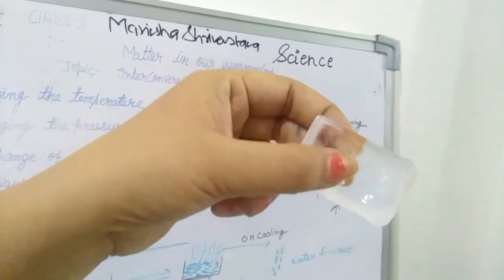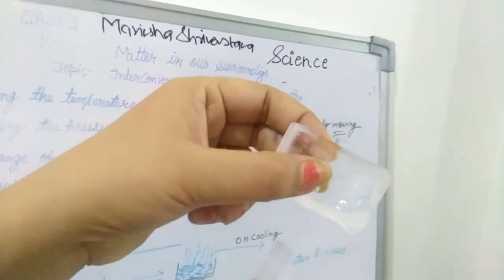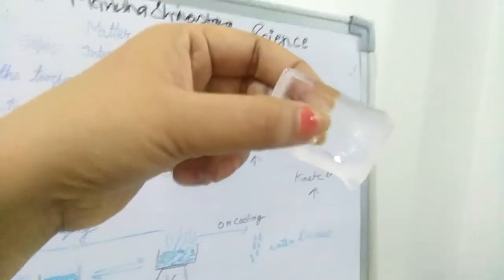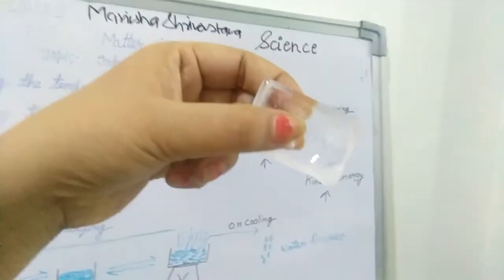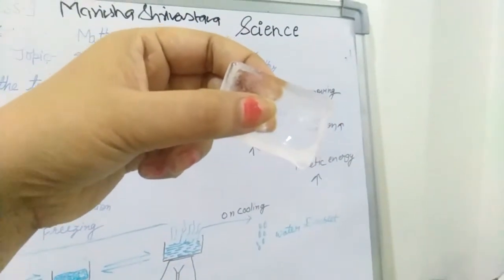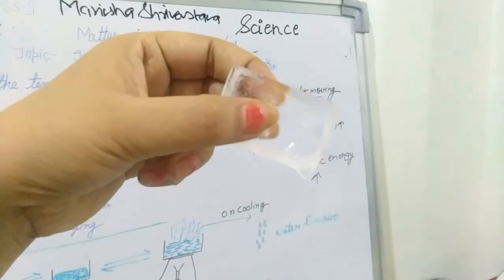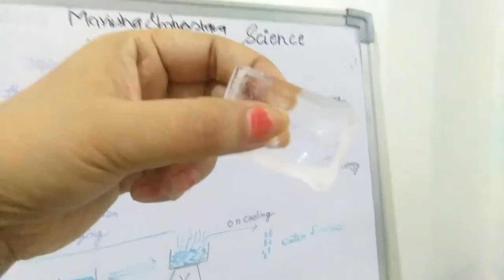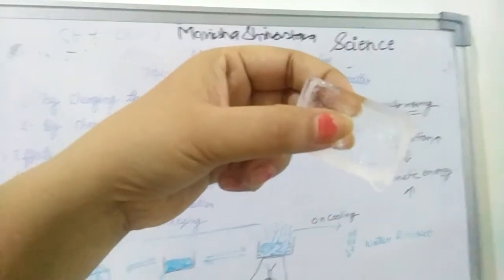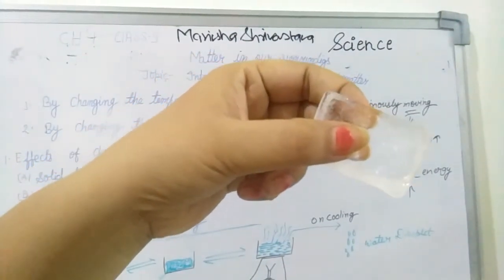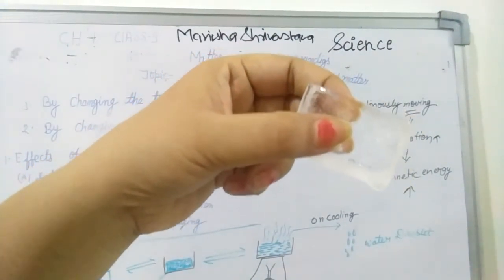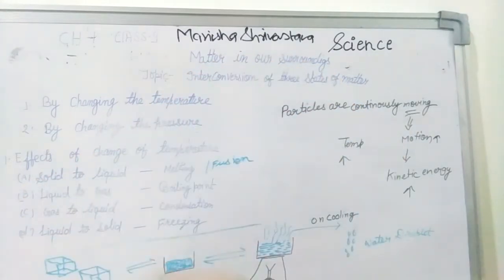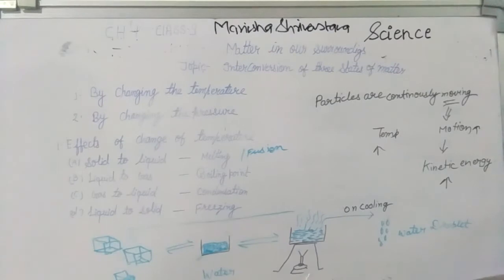So the temperature at which a solid starts to melt and become a liquid is called the melting point. The process of melting, that is change of solid into liquid state, is also called fusion. So the first point is clear. When a solid changes into liquid it is called melting.